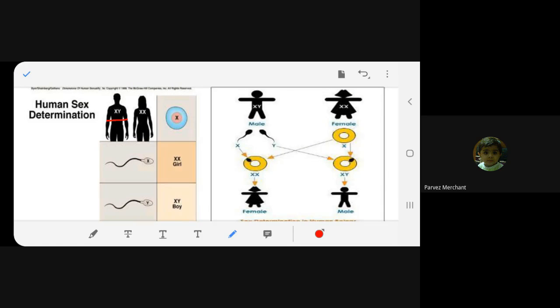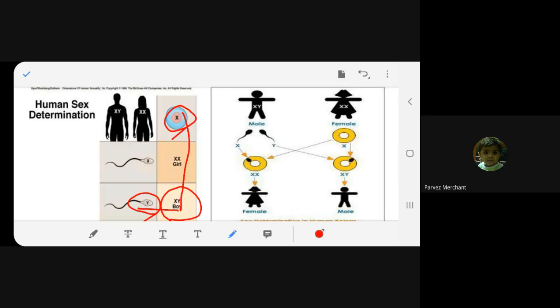Father XY, mother XX, right? So mother will have X chromosome. Got it? Now this is father's sperm X. So X into X, what will be? Girl. Yes or no? Sperm has got X chromosome, mother has X chromosome, it will be a girl child, XX. Now there's a sperm which has got Y chromosome, and this is mother's X chromosome. They unite, it becomes XY, that is boy.